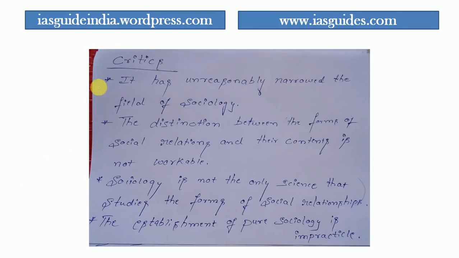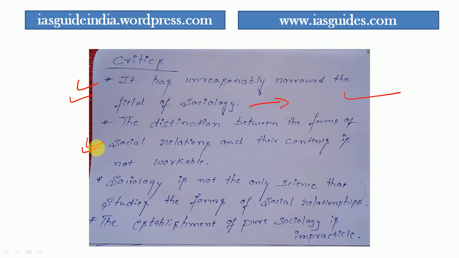Then let us see what are the critics of this specialist school of thought. Okay, there are various critics. The first critic is, they tell that this school unreasonably narrowed the field of sociology. This school tells that sociology's scope is limited, but actually that is not true. It is not limited. They have unreasonably narrowed the field of sociology. That is the first critic given against this school of thought.